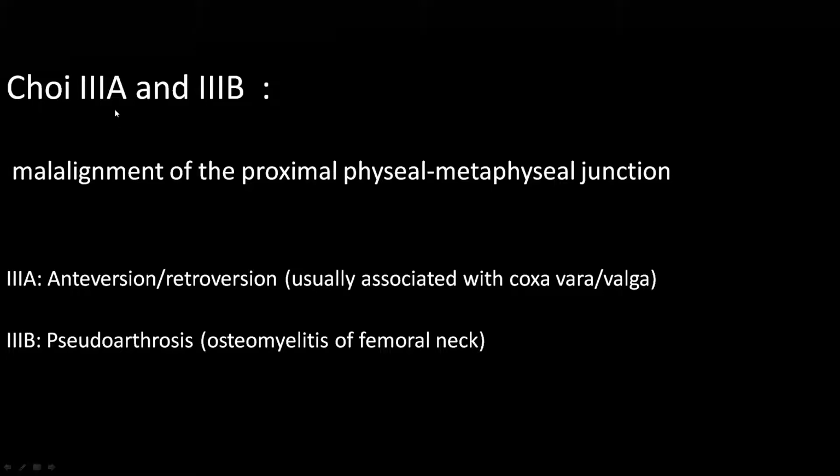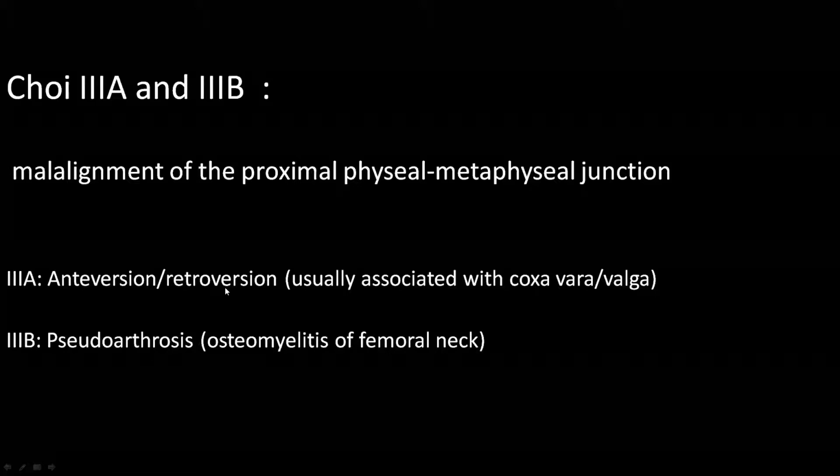Now come to Choi type 3A and Choi type 3B. According to Choi, type 3A and type 3B sequelae occur because of malalignment of the proximal physeal and metaphyseal junction. What happens in Choi type 3A? There is either anteversion or retroversion. This anteversion and retroversion basically depends upon the site of the slipping of the femoral physis. If the femoral physis has slipped anteriorly, it can lead to anteversion deformity. If the physis has slipped posteriorly, it can lead to retroversion deformity. These anteversion and retroversion deformities are usually associated with either coxa vara or coxa valga because isolated anteversion and retroversion is very rarely seen.